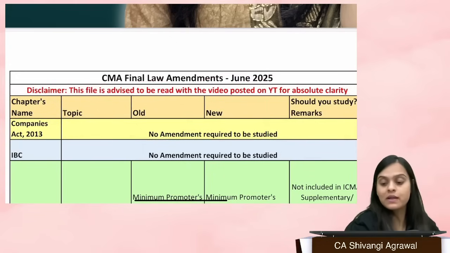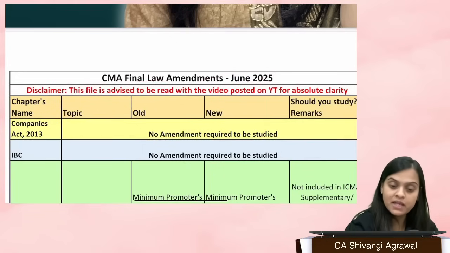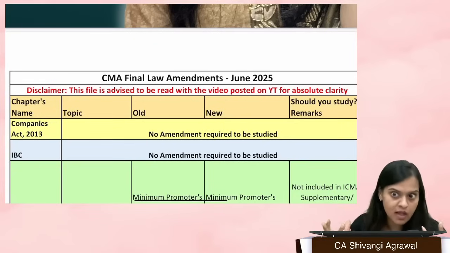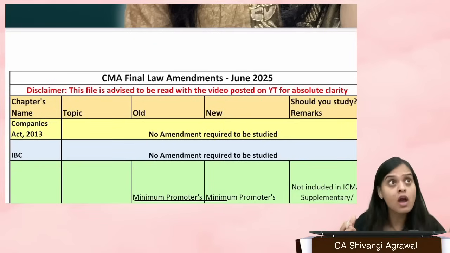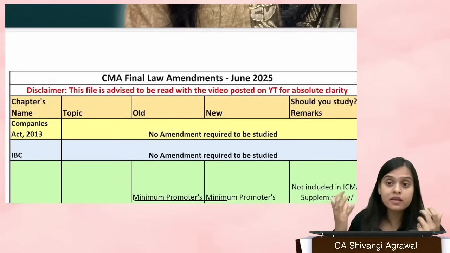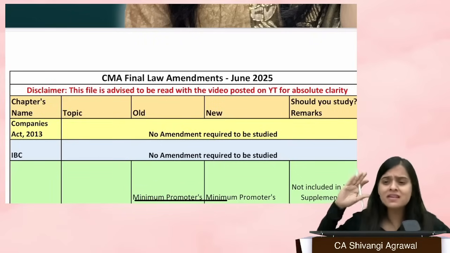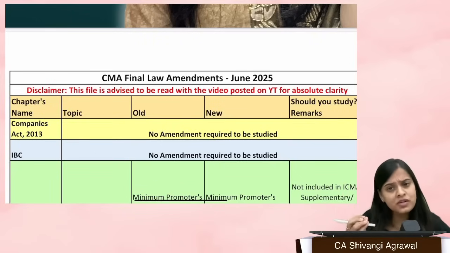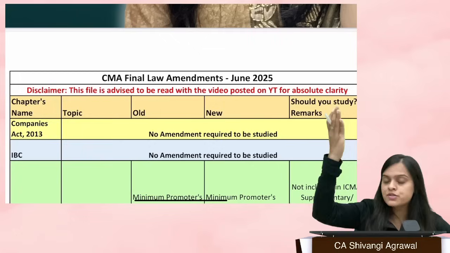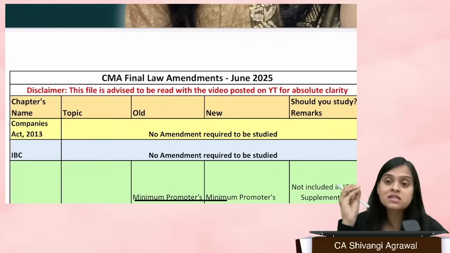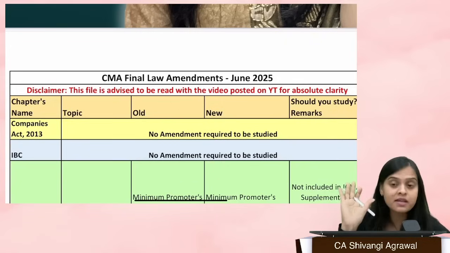So the first thing, when I say Companies Act, there might be a lot of things which you might be seeing, that small companies limit has been amended to 4 crore, 40 crore. OPC now it can be a resident or a non-resident. Well, cut the crap. These amendments are years old. So treating them as amendments, oh my God, there's a huge list of amendments. No, there aren't any amendments in Companies Act which you have to study.